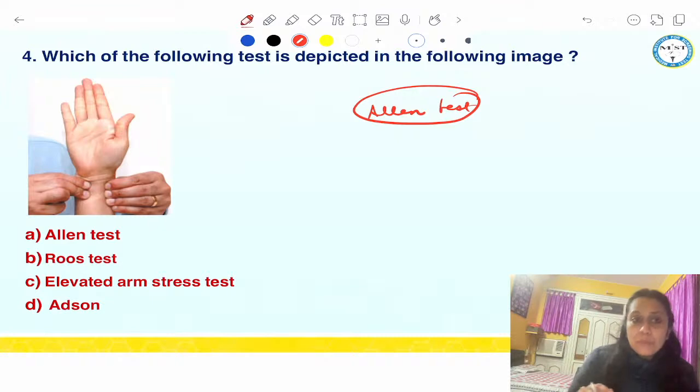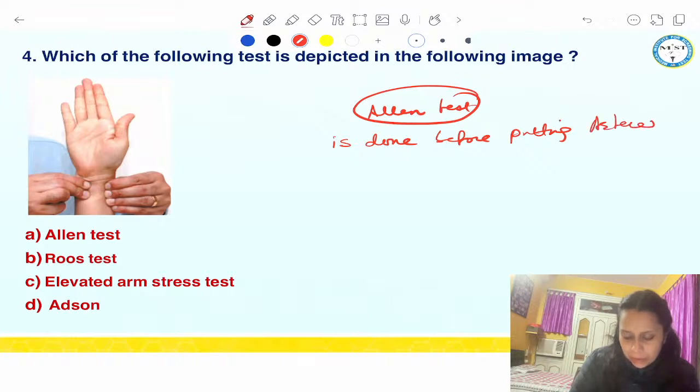between the superficial palmar arch, to see the arterial arcade between two arteries, the ulnar and radial artery. So this Allen test is done before putting the arterial cannula in the radial artery.